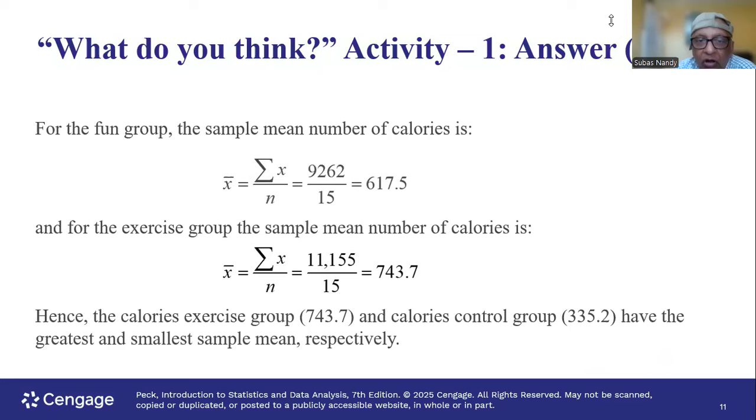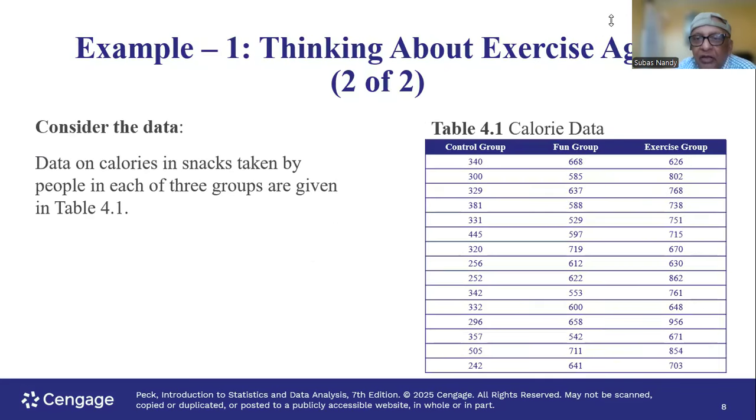Remember, we have already entered the data from the control group in L1. So we just have to hit stat, calc, 1, L1, and hit enter. You don't see the median on the first screen, so you scroll down with the down arrow key to the second screen, and you will see the median is 332. Median is 332 in this case.